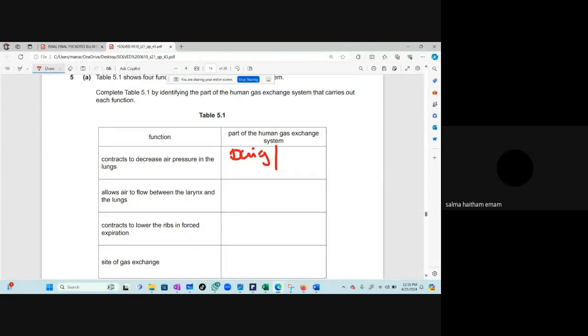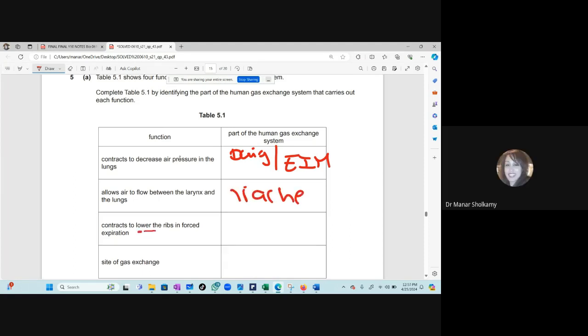External intercostal. Yes, external intercostal muscle. I hope you don't forget that. The air flows between the larynx and the lungs. What will take the air from the larynx to the lungs? It's so easy. Trachea. Okay, okay.